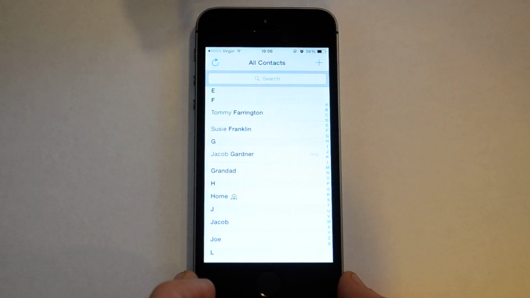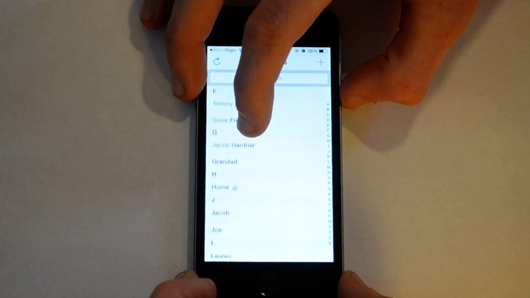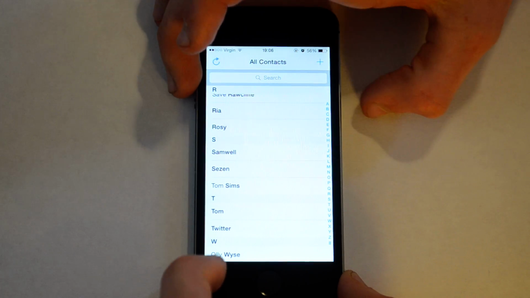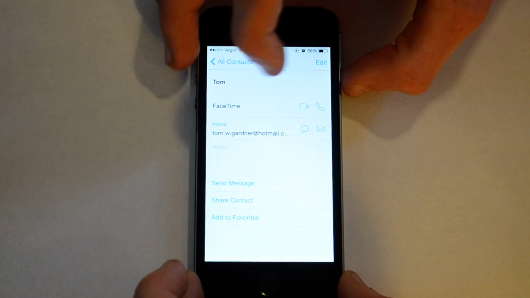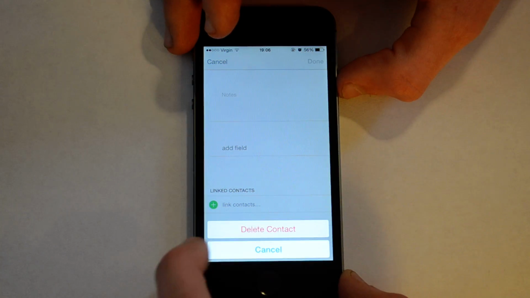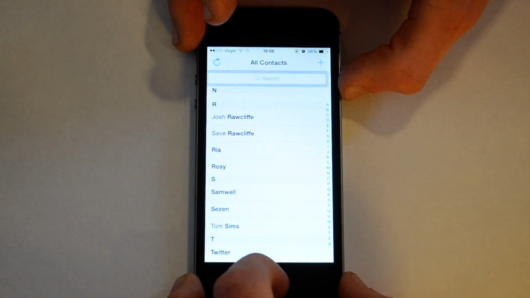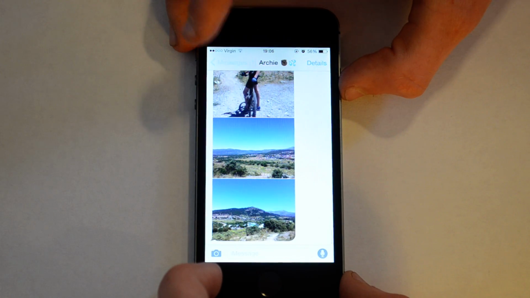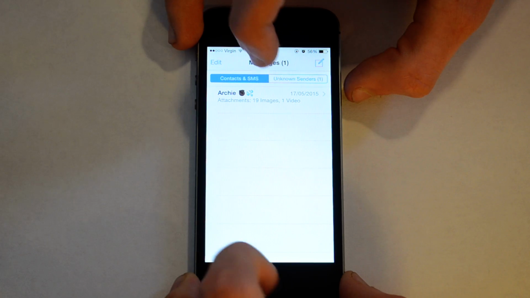After that, you want to go into your contacts and you need to delete the person who has sent you the line of message. Now go onto your messages. You will be able to open it now, but you won't be able to open unknown senders.